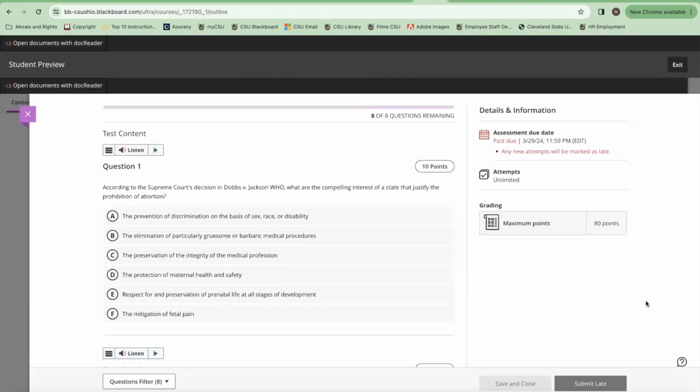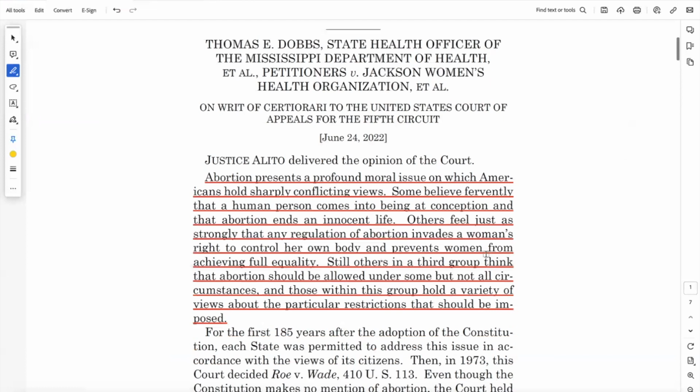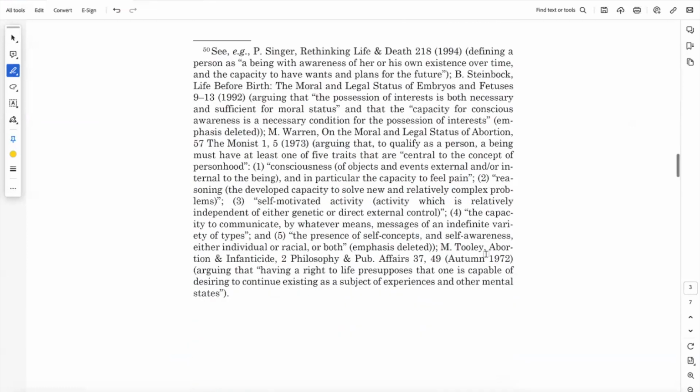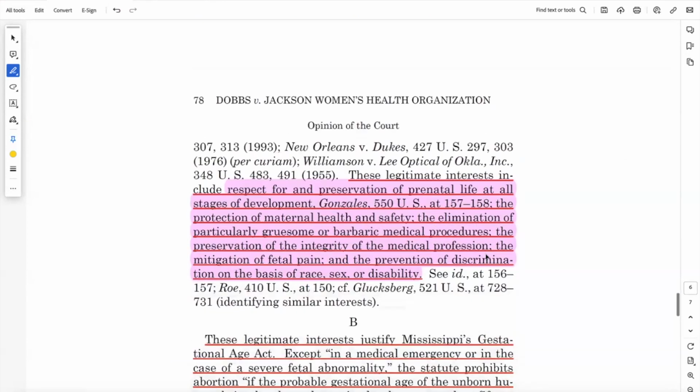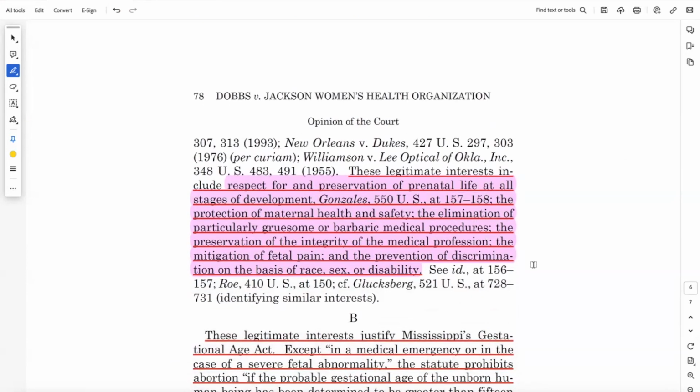Question 1, according to the Supreme Court's decision in Dobbs versus Jackson Women's Health Organization, what are the compelling interests of a state that justify the prohibition of abortion? If you don't remember quite as much of what they said, you can go back to the text and get to the later part of the document. And here in this paragraph, you're going to see all of the reasons that they listed.